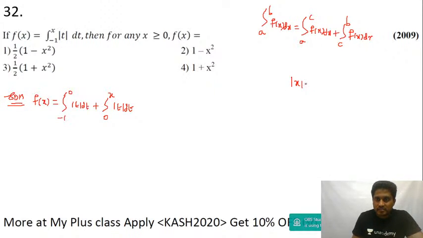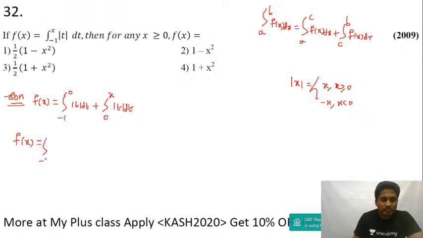And we know modulus of x is equal to x when x is positive, and minus x when x is negative. So f(x) is equal to integration of minus 1 to 0. Between minus 1 and 0, modulus of t is minus t. And then between 0 to x, modulus of t will be equal to t, dt. It's given in the question here, x is positive. Right, it's already mentioned. Now let us integrate, guys.